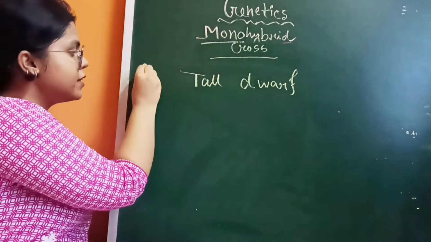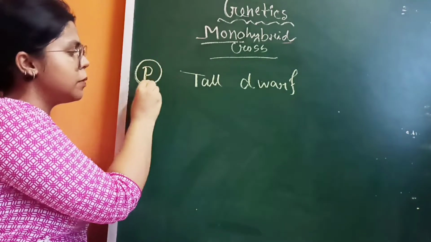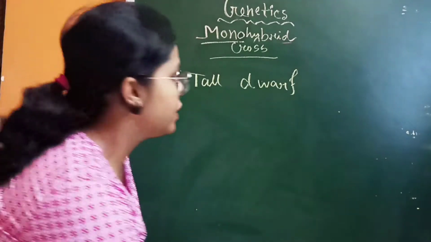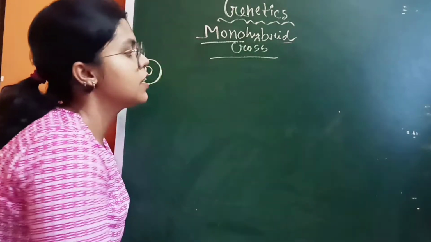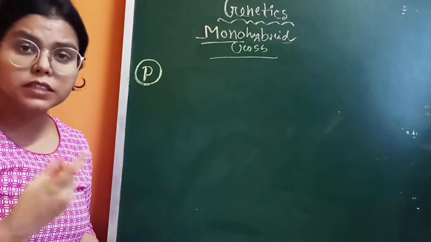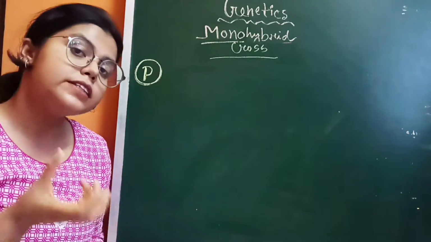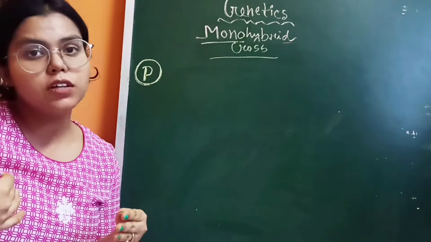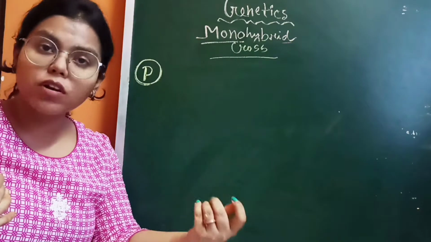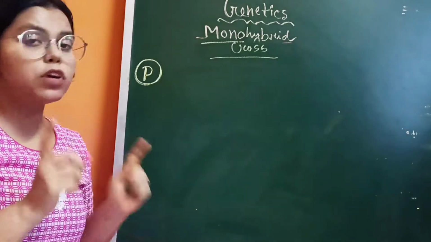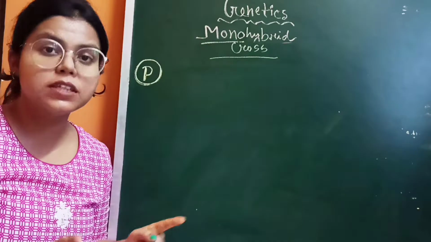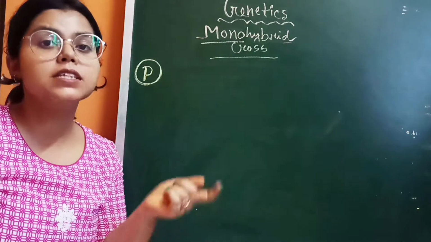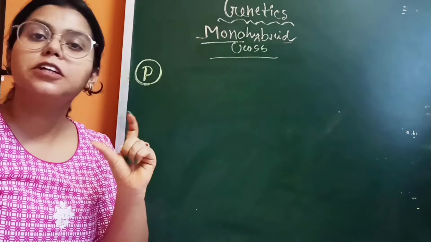So here is the parental generation, or the parental genotype, the pure tall. Let me write the parental generation, where the cross pollination is done between pure tall and pure dwarf. Pure tall means the genotype is capital T capital T, because pure tall should be homozygous dominant.